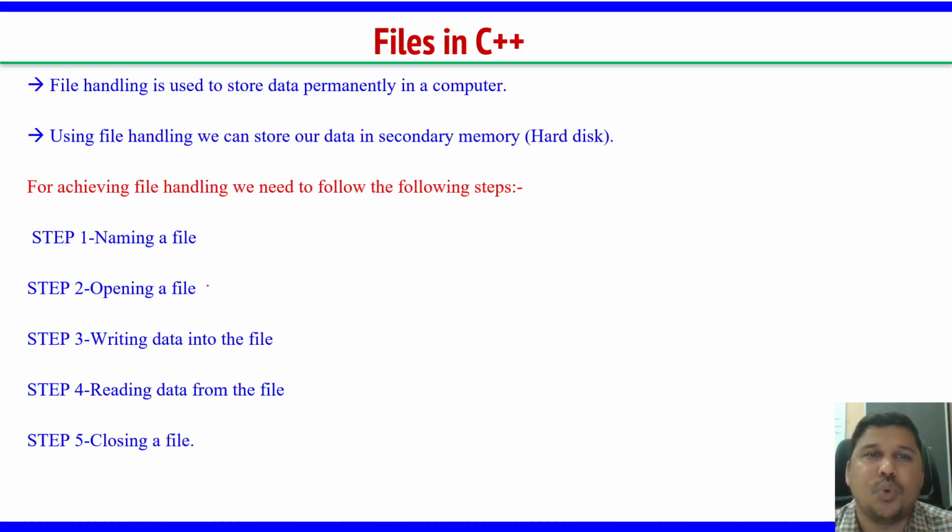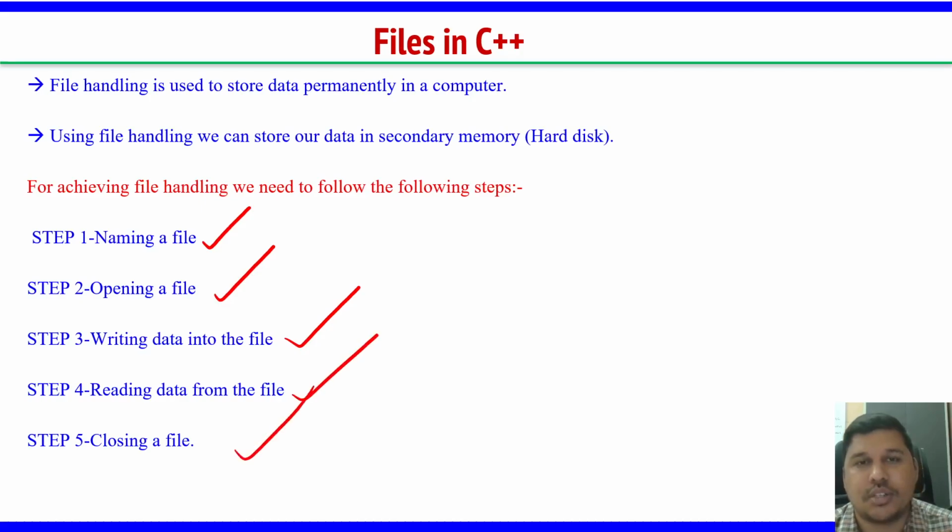So generally we do the following operations when we play with files in C++. Naming a file, you have to give some name to the file, open the file, write data, read data and close. Okay, so these are the basic steps. Let us try to explore files.